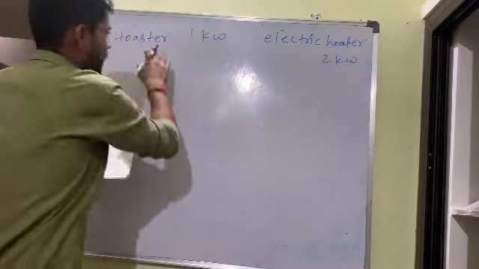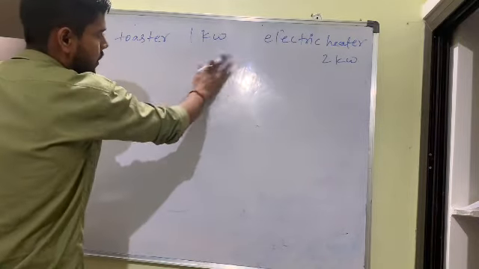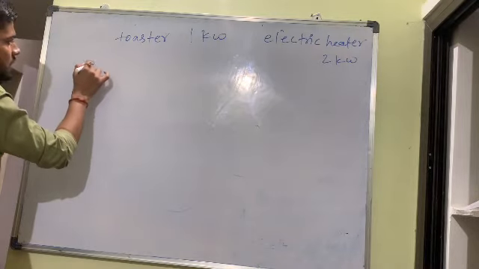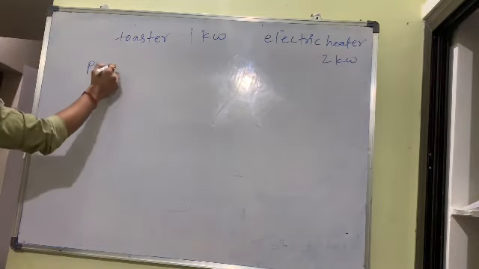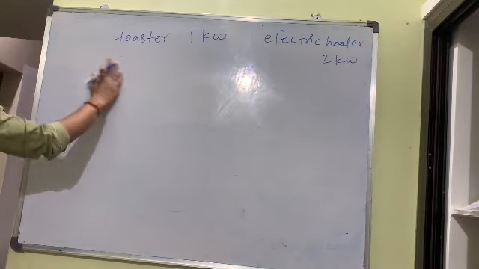They are asking among them which has a greater resistance, which has the maximum R. Simple thing, bacha. Power is given. So P is equal to V square by R. Formula is there. How did it come? Understand again.